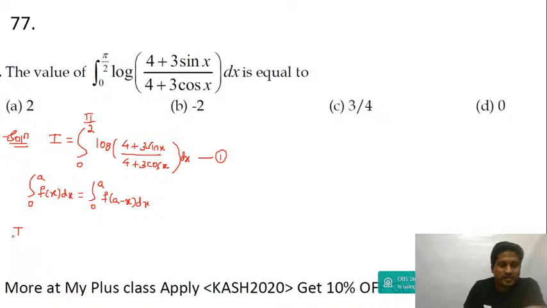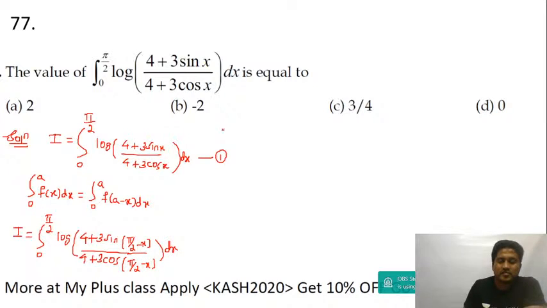So I is equal to the integral from 0 to pi by 2. Okay, you change x to upper limit minus x. You will get log of 4 plus 3 times sine of (pi by 2 minus x), divided by 4 plus 3 times cos of (pi by 2 minus x), and then dx.